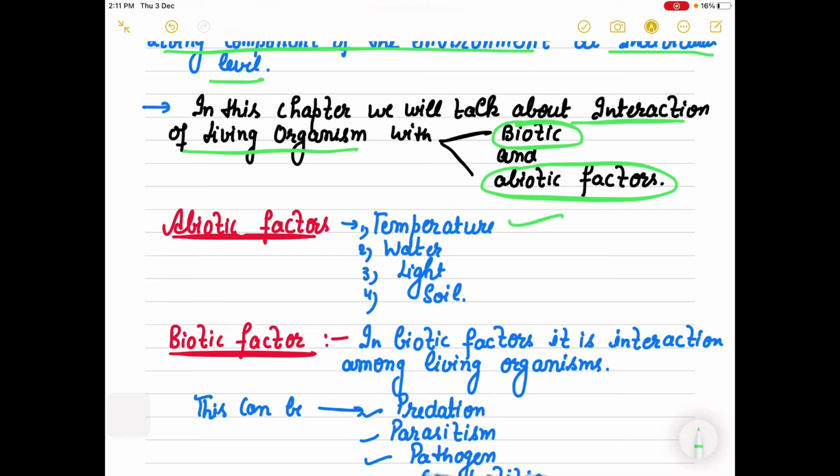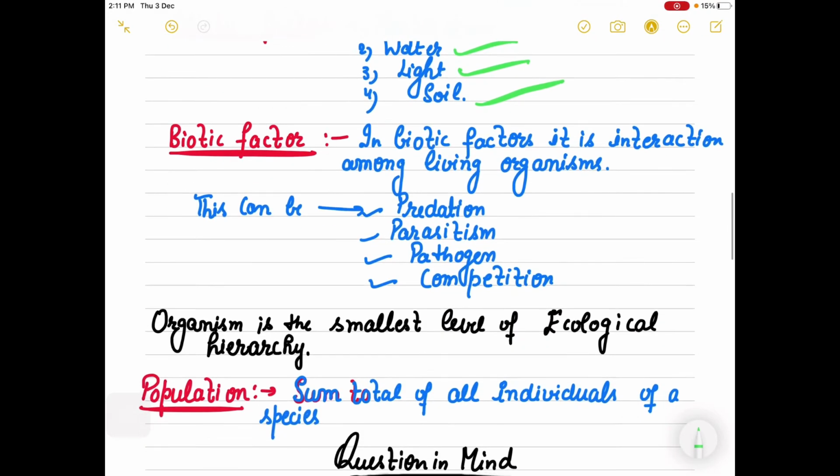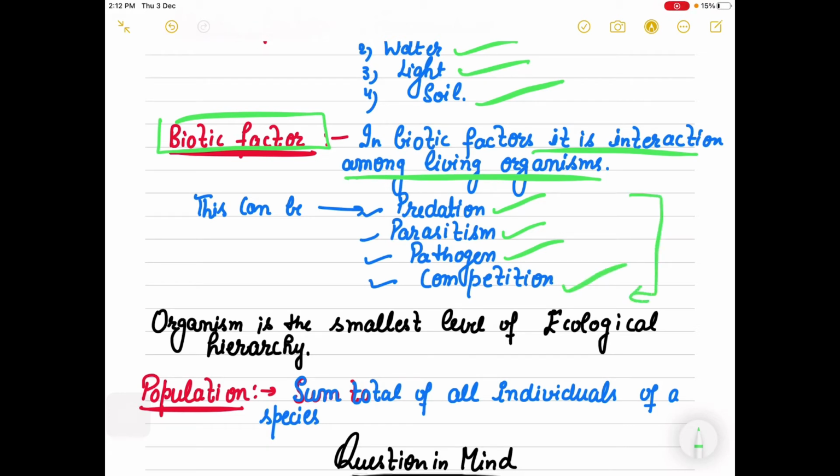Temperature, we will talk about how it affects water, we will see about light, we will talk about soil. Then biotic factors, in which the interaction is between the living organisms, that is, how living organisms interact with each other, that comes in the biotic factors. This can be predation and prey, parasitism, where one lives in the other's body, pathogens, how they affect each other, competition. So these are very important biotic factors on which an organism's survival depends, right?